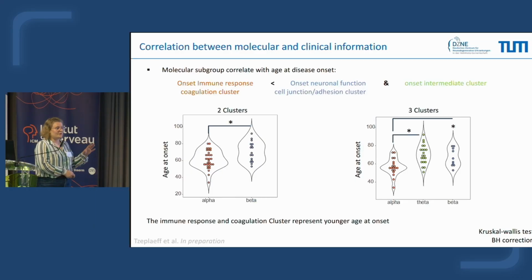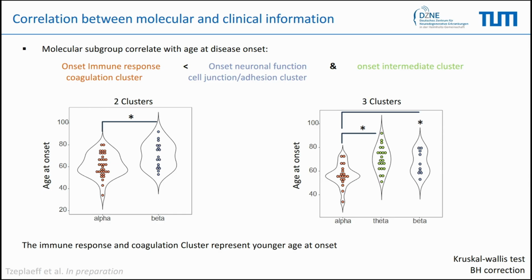Finally, we tried to correlate our groups, molecular subgroups, with the clinical information that I showed you at the beginning. And what we were able to observe is that the alpha group, the one that is linked to immune response and coagulation protein increase, had a significant decrease of age at onset for the disease compared to the beta group. So they developed disease earlier.